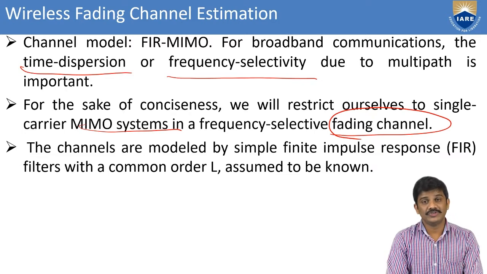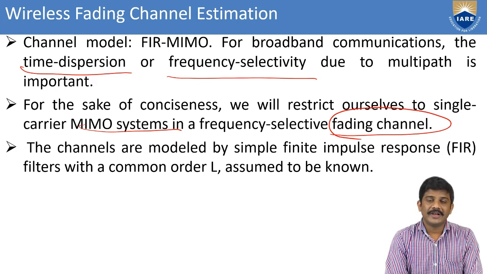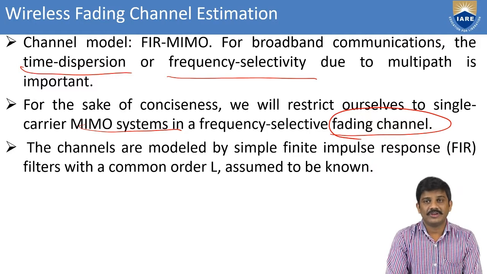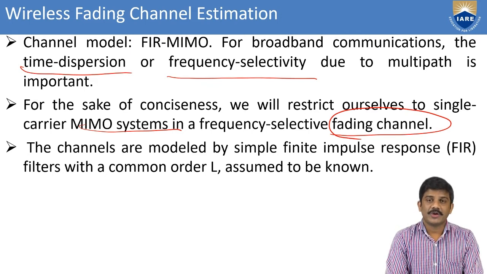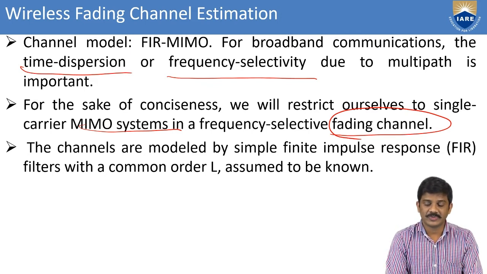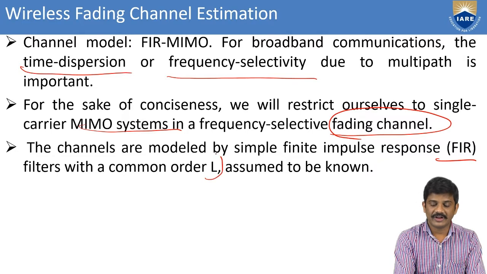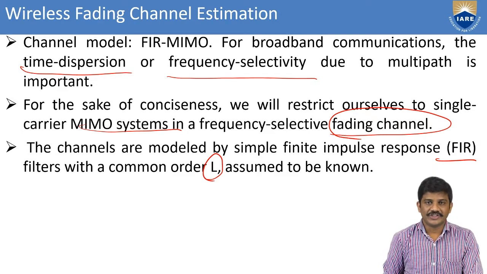Whenever we consider a multiple input multiple output system, we go with a single carrier. Then we can consider this frequency selective fading in the multipath propagation. The channels are modeled by a simple finite impulse response, that is, an FIR filter. All FIR filters we can take in a common order, and for that we can assume the order L in the FIR finite impulse response. This is modeled as a frequency selective fading channel.